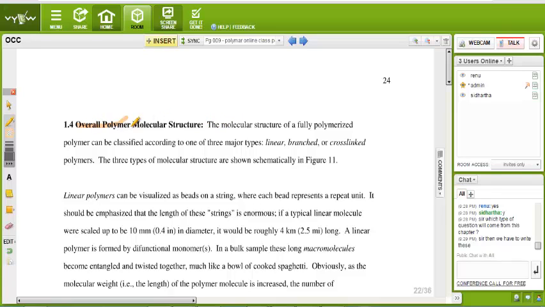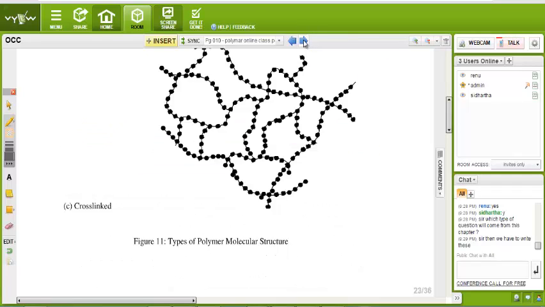See the overall polymer molecule structure. The molecular structure of fully polymerized polymer can be classified according to 3 major types. I already told you, we read from the previous note. One is linear, another is branched, and another is cross-linked. These 3 types of molecular structure are shown schematically in figure 11. You can see the figure, you can understand everything.